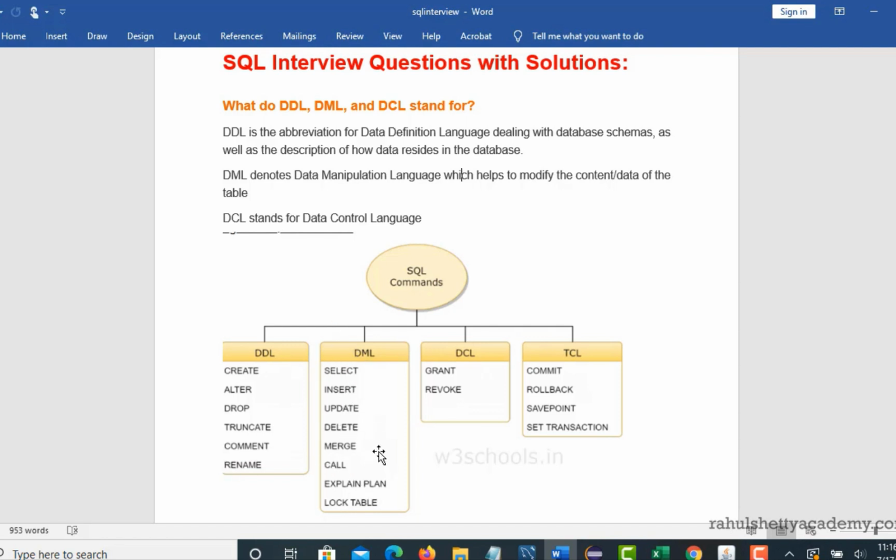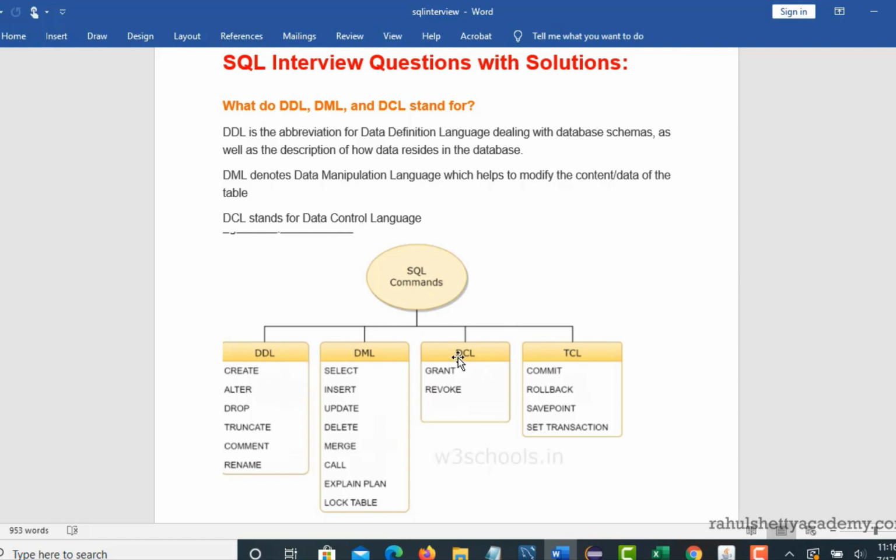So you might be asked a question like, is a select statement DDL or DML? So what exactly is the definition for all these terminologies, right? You should be able to explain by taking some commands as examples, like which falls under what category, right? All SQL commands will fall into one of these categories.